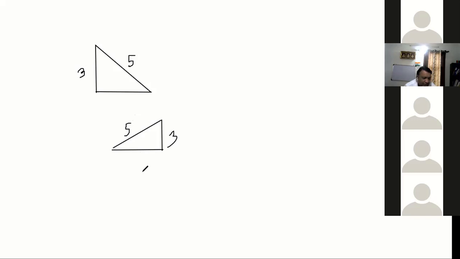Write on chat. Both the triangles are similar, both the triangles are congruent, both similar and congruent, or neither similar nor congruent. Right, everyone, please? That will give a very good idea. Everyone must write.